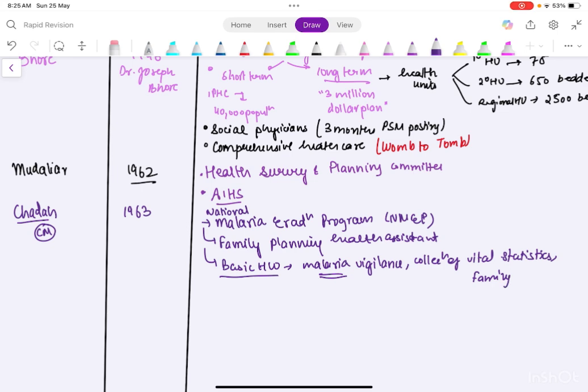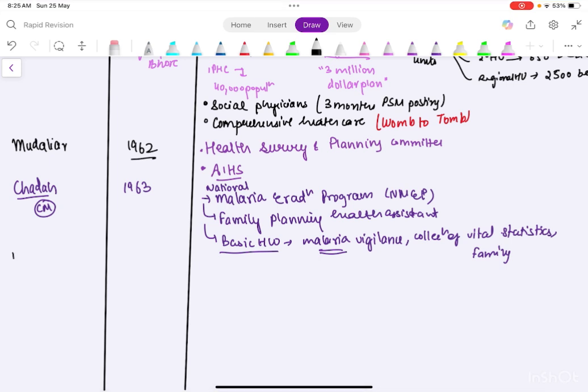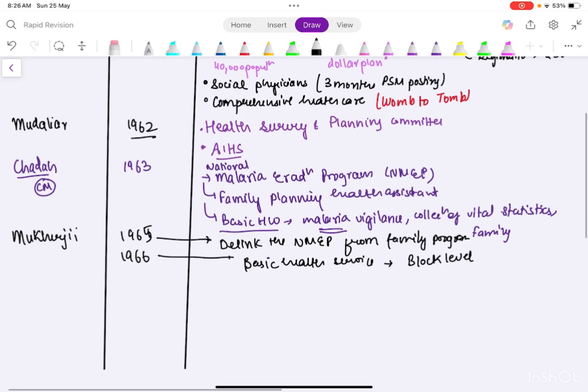This led to the formation of the next committee, which did just one thing, the Mukherjee committee. It was proposed in 1965 and also given in 1966. First they said that we need to de-link the National Malaria Eradication Program from family planning, because they're not related. Then in the next year, after achieving this, they said that the basic health service we are providing according to the Chadha committee now needs to be provided at the block level. This is what the Mukherjee committee proposed.